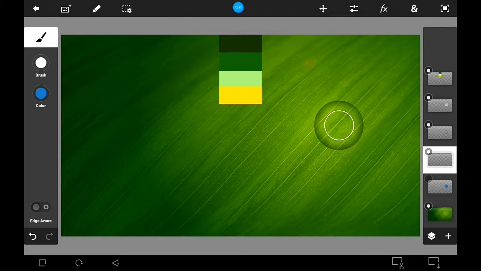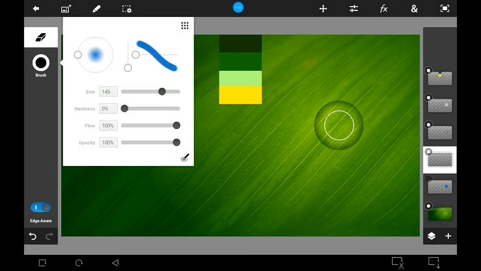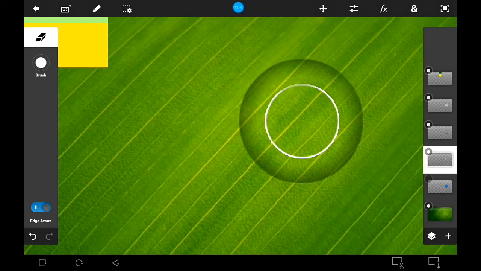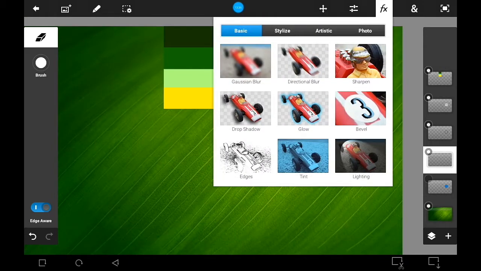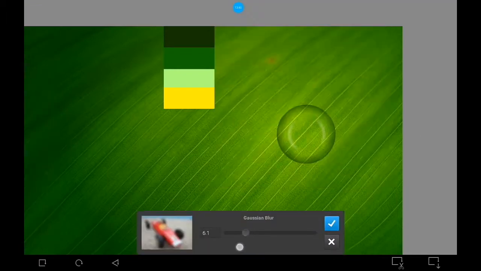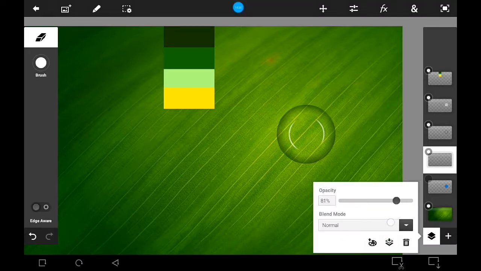Deselect the pixels, and select the Eraser tool, and erase some parts of the ring. Blur it a little bit. Reduce the opacity.